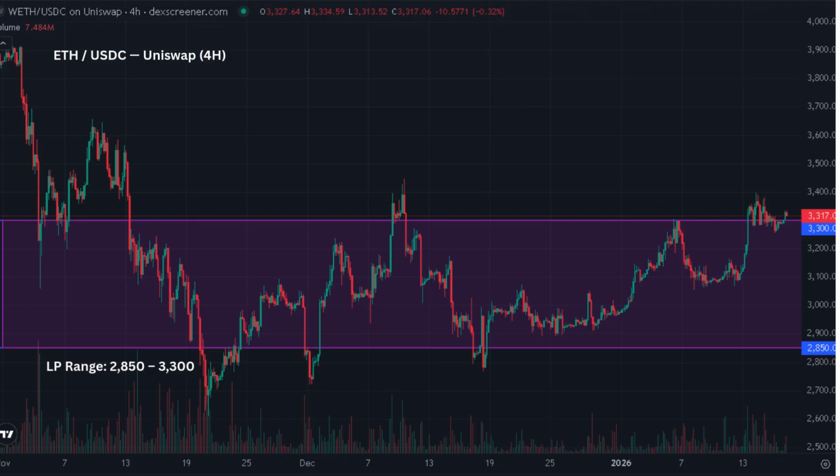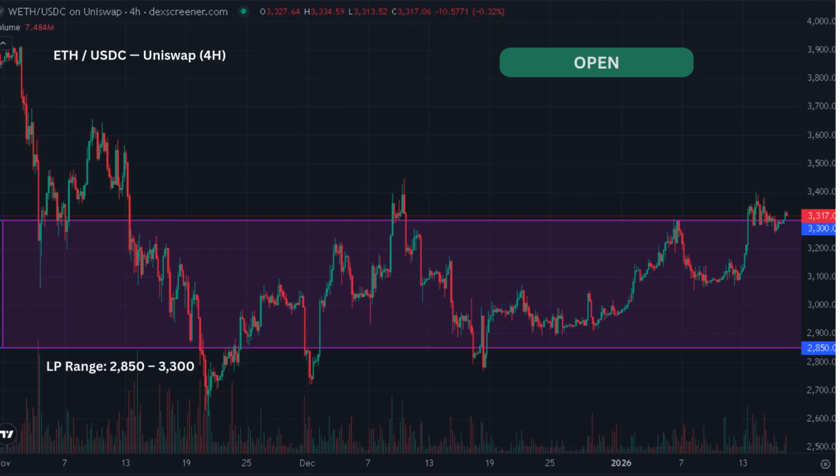LP low represents the lower boundary of the range, where price repeatedly finds support and closes above it. LP high represents the upper boundary of the range, where upside attempts repeatedly fail and price is rejected. Inside this range, liquidity providers are generally compensated for providing liquidity. Outside this range, risk increases sharply.